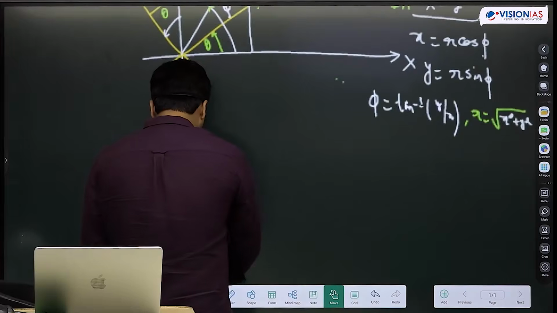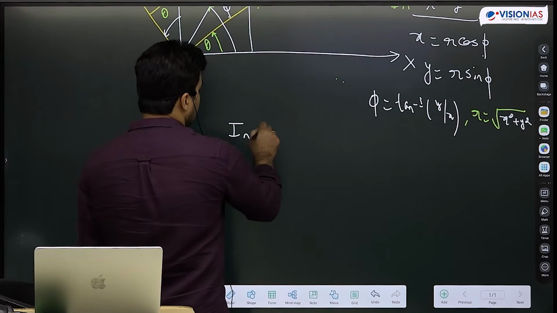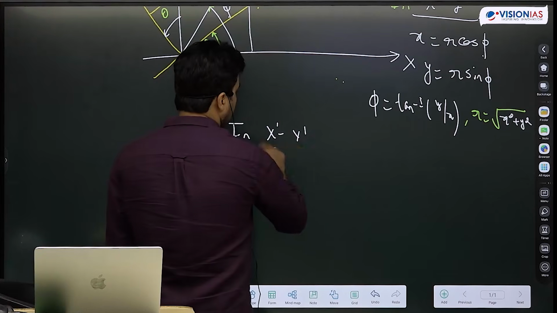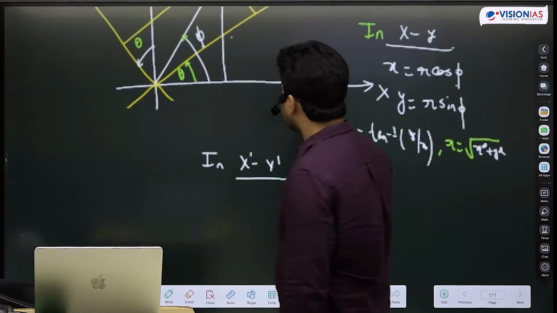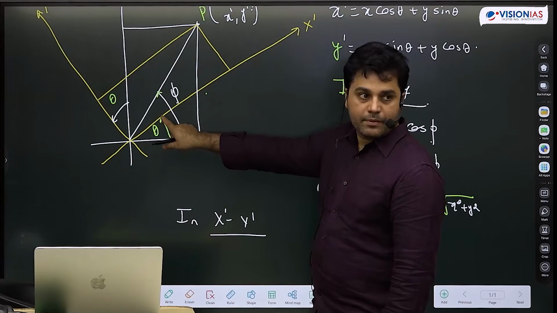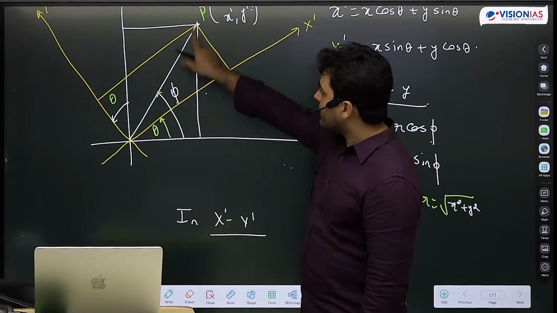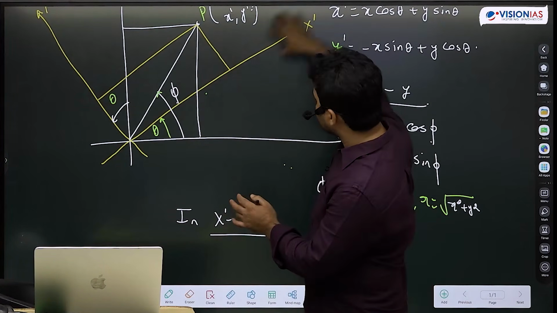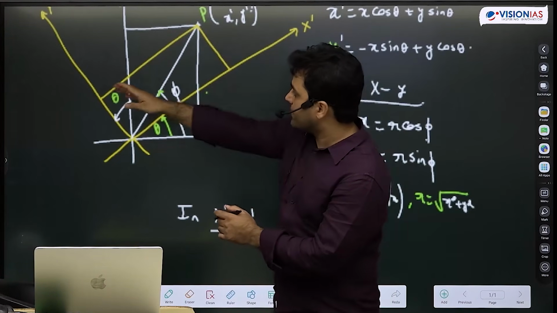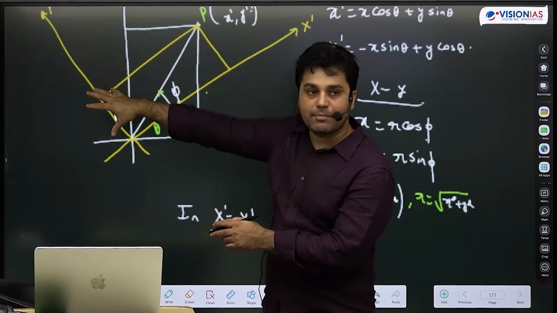In x dash y dash, same thing, but rather than phi, this becomes phi minus theta. So if I choose this as r dash, then r dash projection on x dash is r dash cos phi minus theta, and on y dash it is r dash sine phi minus theta.